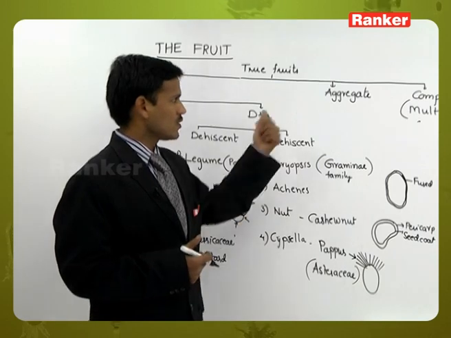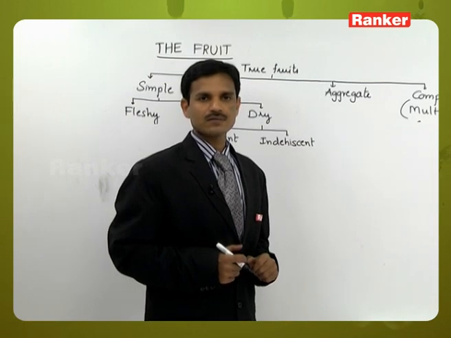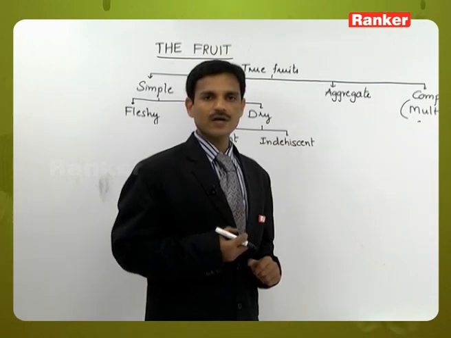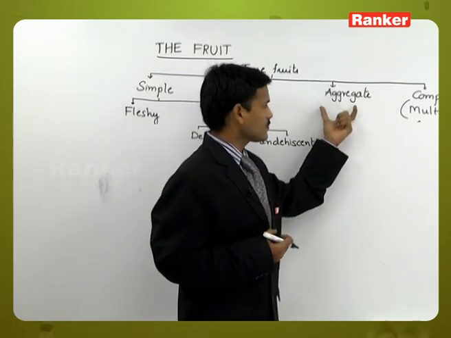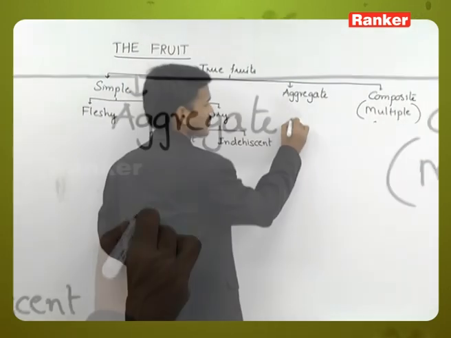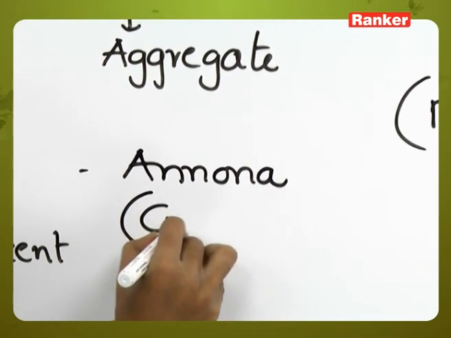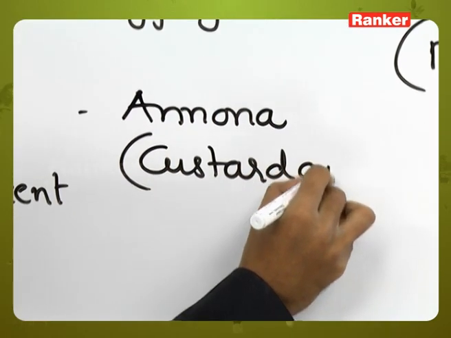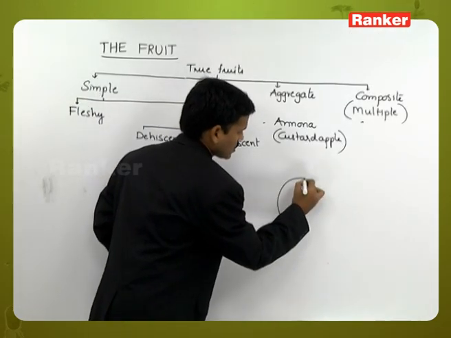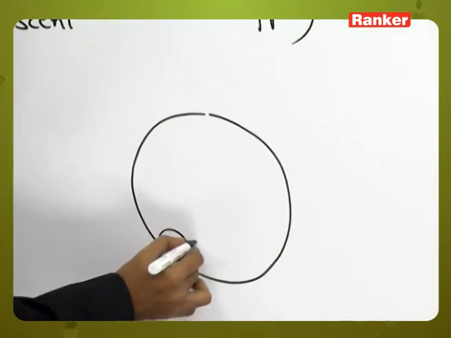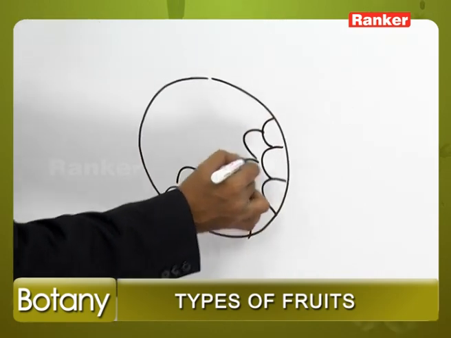Let us discuss what aggregate fruits and composite fruits are. Aggregate fruits, as we already discussed, develop from the apocarpous ovary of a single flower. This type of fruit is observed in Annona squamosa, Annona or custard apple. In custard apple, the fruit has these types of structures present externally, each and every small fruitlet.